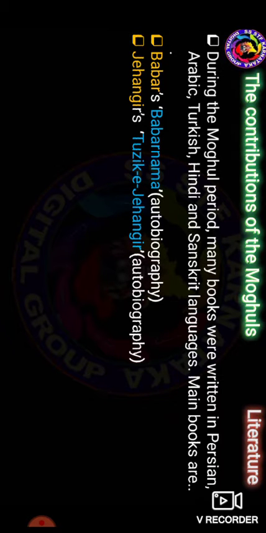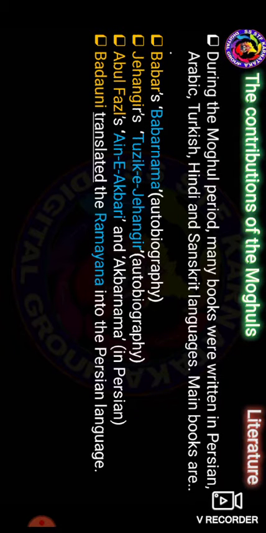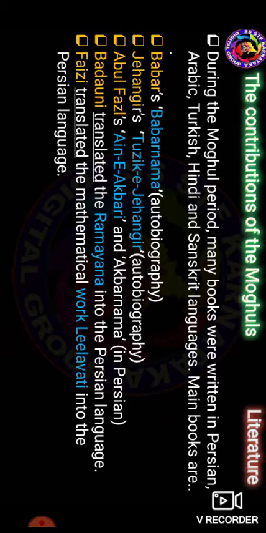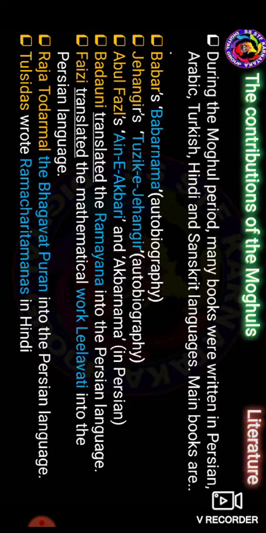Then Jahangir wrote the Tuzk-i-Jahangiri, and Abdul Fazal wrote the Ain-i-Akbari. Badayuni translated the Ramayana into the Persian language. Faizi also translated the mathematical work, the Leelavati, into Persian. Raja Todar Mal translated the Bhagavad Purana into Persian. And Tulsidas wrote the Ramacharitamanasa in Hindi.